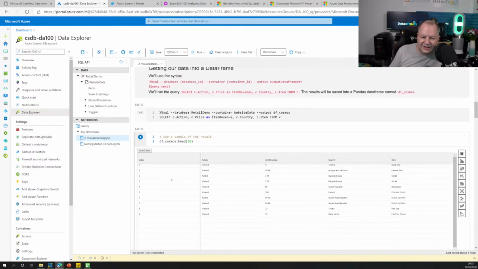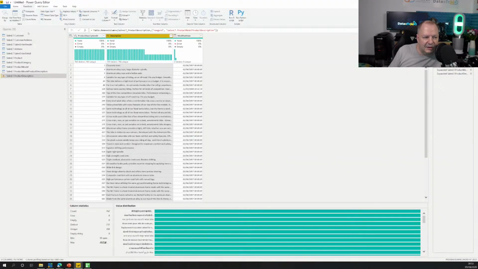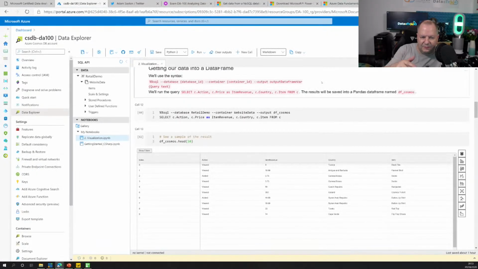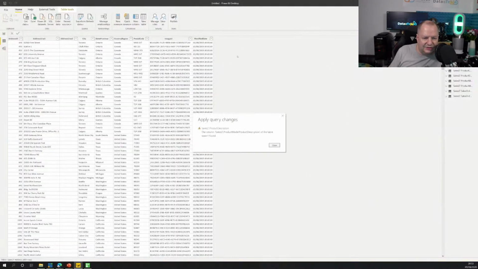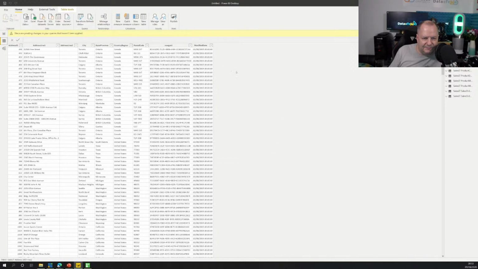But we want to go and bring that data into Power BI. So let's go to our Power BI report. Let's come into our close and apply. So we just want to go back out of where we were, and we're going to go back into, okay, so it's going to apply those changes. Okay, so it looks like there was something I needed to go and change. I'll just discard the changes for now.